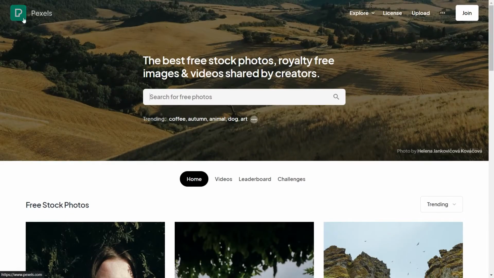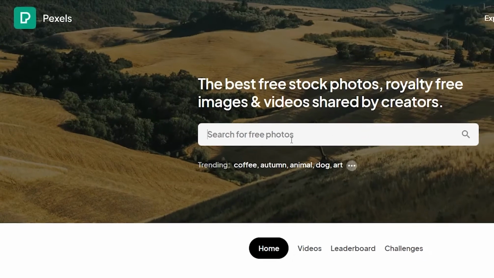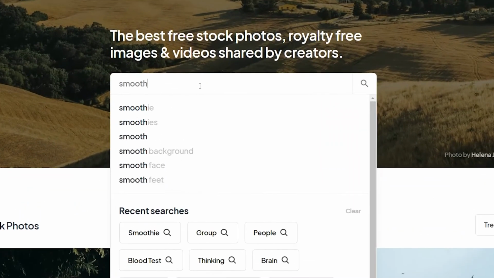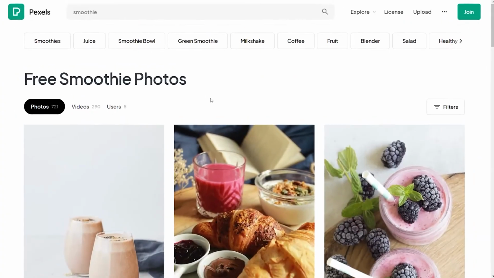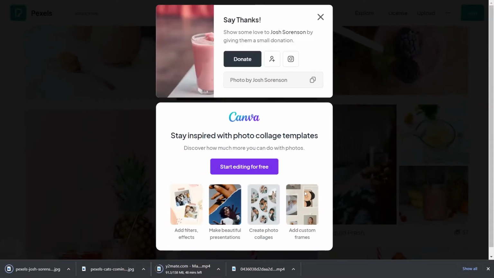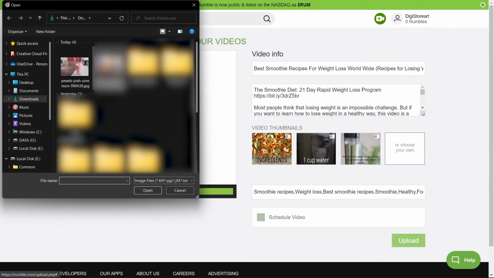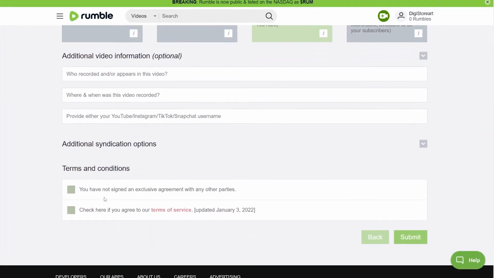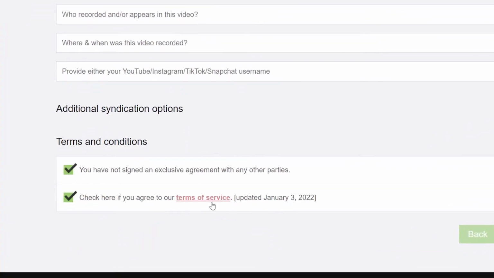You can come over to a website called pexels.com. Go ahead and type smoothie into your search engine and press enter to get particular images, such as this one, and click on free download. Visit rumble.com, upload this photo now, or select one of your own. Before moving on to the upload section, you need to accept all the terms and conditions.